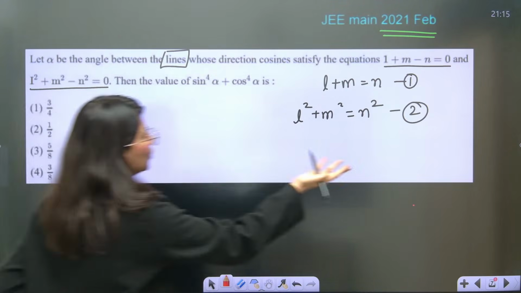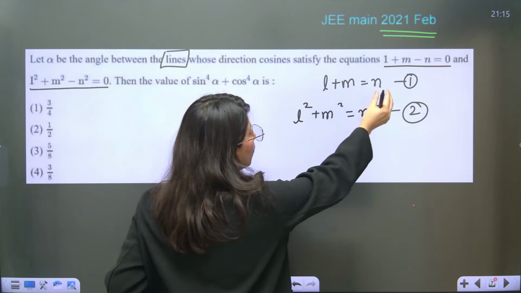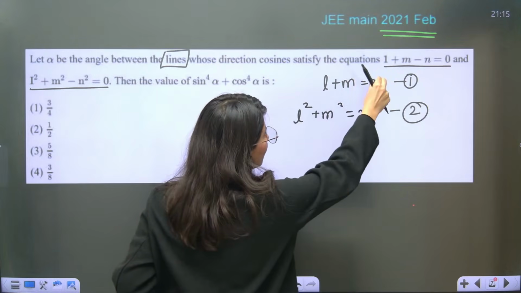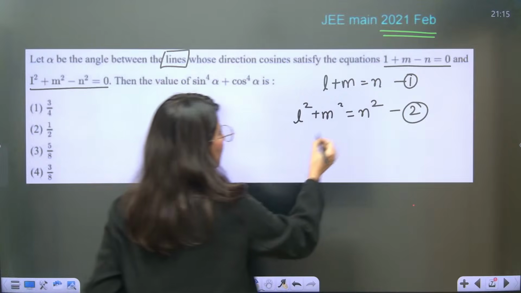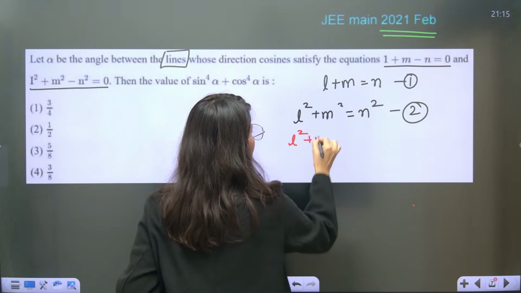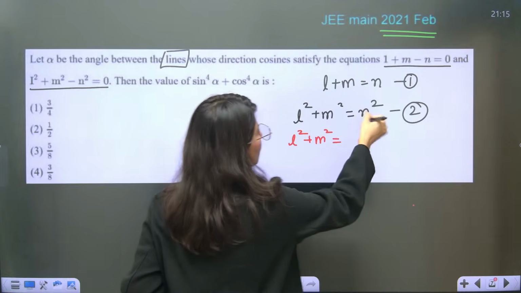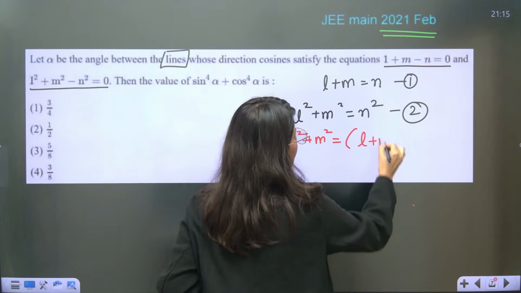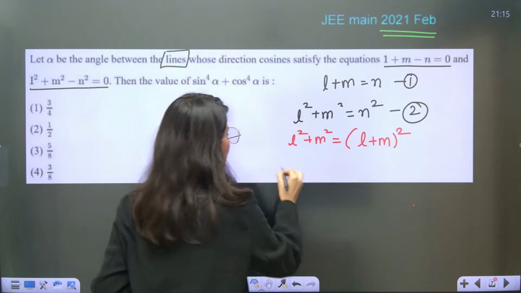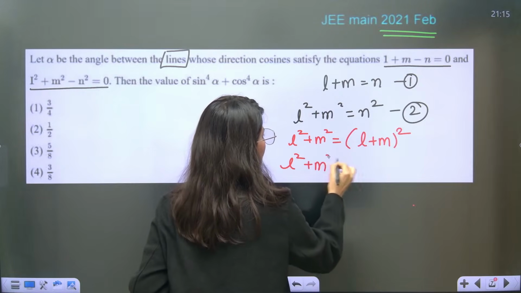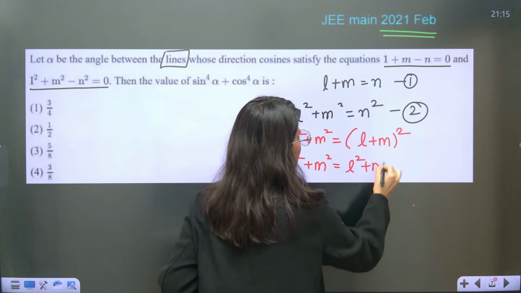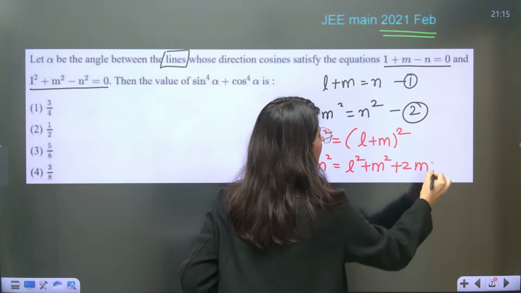Okay ma'am, so what to do? Just calculate the value of N from the first equation and put it in the second. So L square plus M square equals N square. What is N? L plus M whole square. Now solve it. L square plus M square equals L square plus M square plus 2LM.